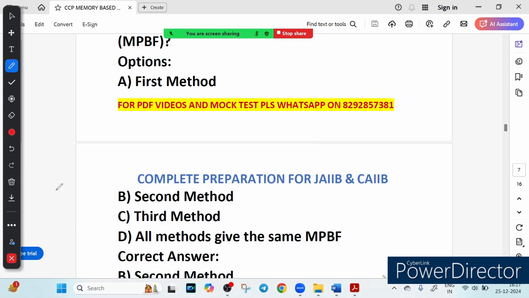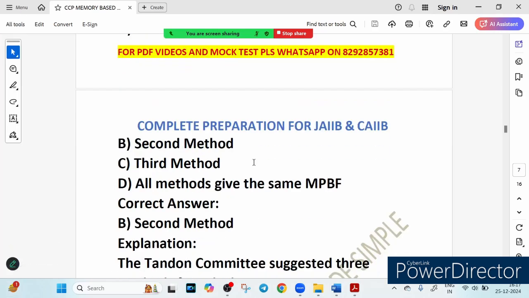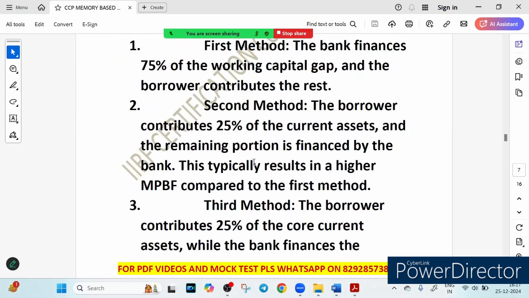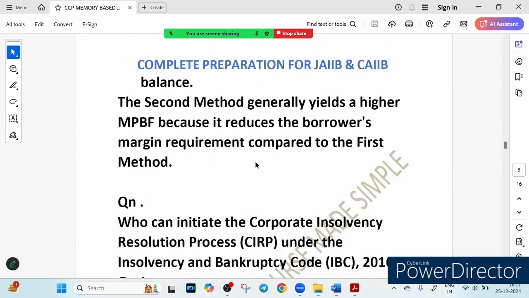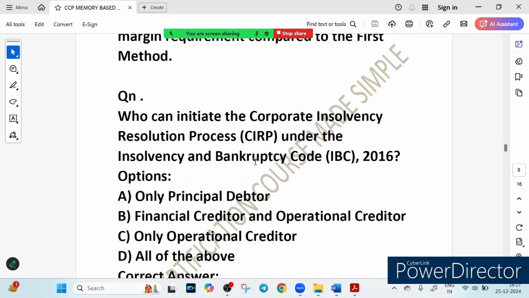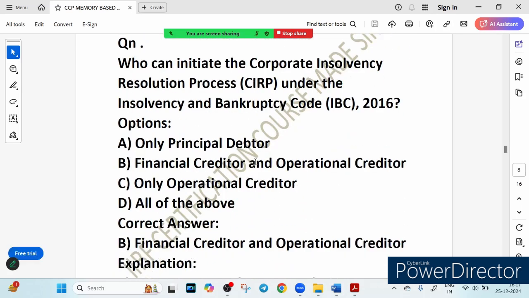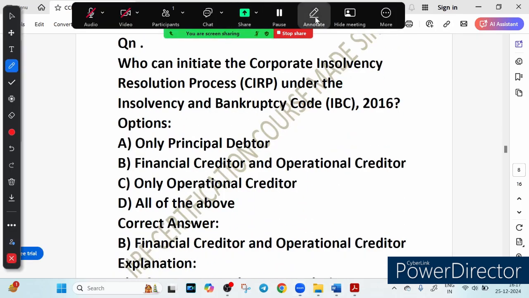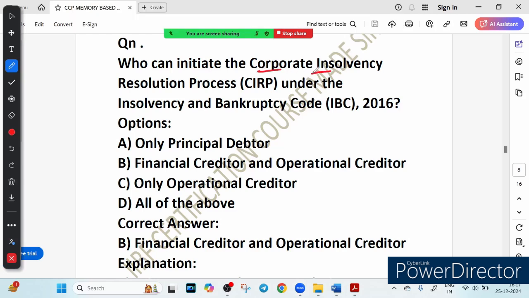Now the next question is here. The explanation is also there. In this way you will find an explanation for each and every MCQ question. Now the question is, who can initiate the CIRP? What is CIRP? Corporate Insolvency Resolution Process under the IBC, Insolvency and Bankruptcy Code 2016. Who can initiate this CIRP under the IBC? Options are: only financial creditor, financial creditor and operational creditor, only operational creditor, all of the above.